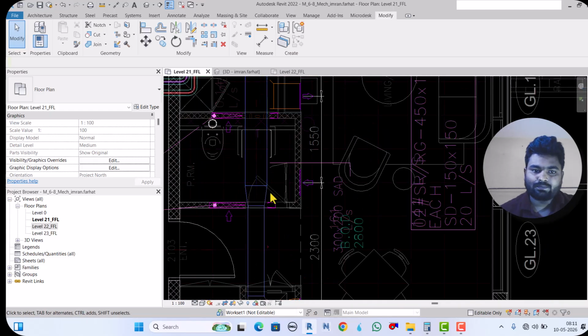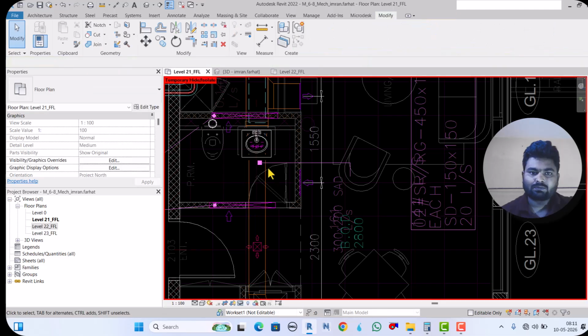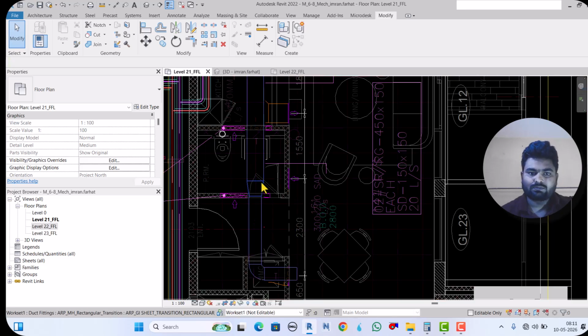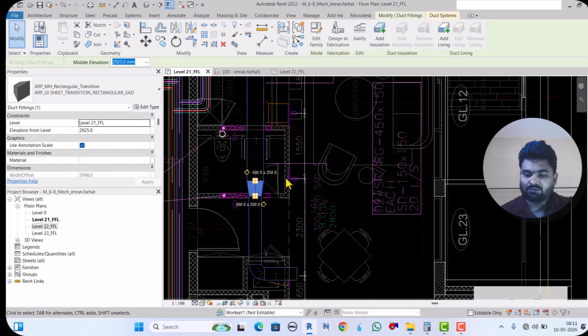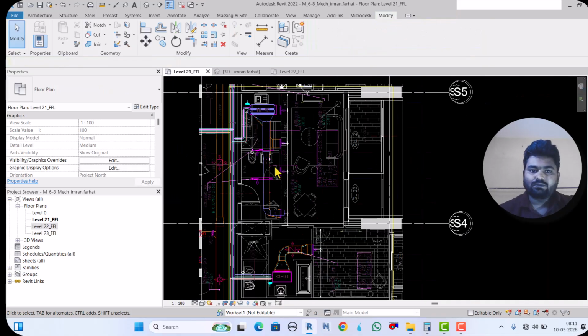Okay, here is the reducer. Okay, so it will adjust our reducer. Fine.